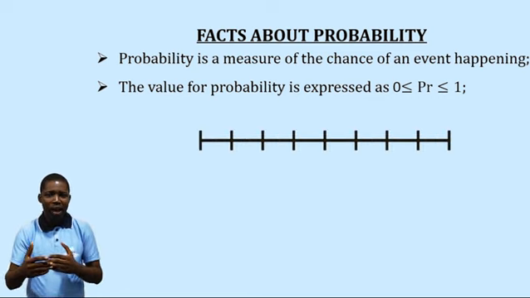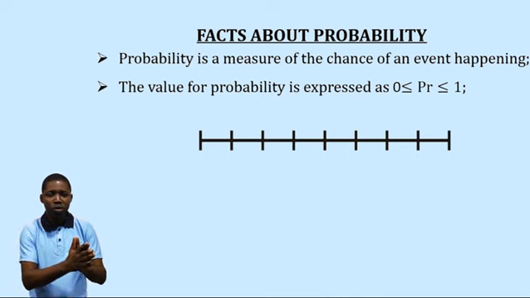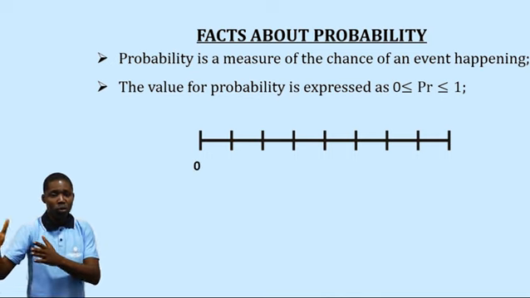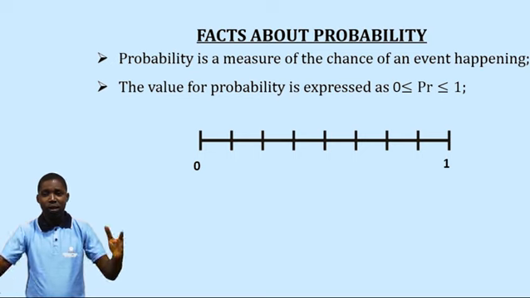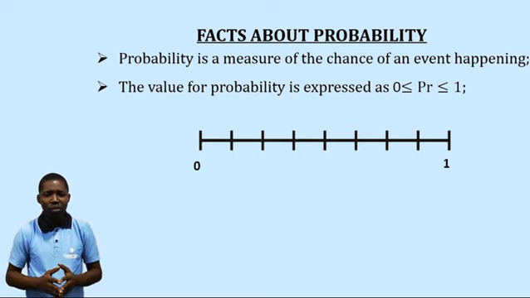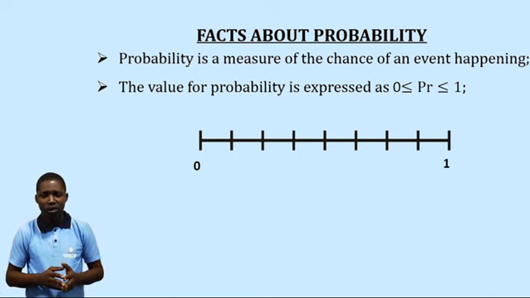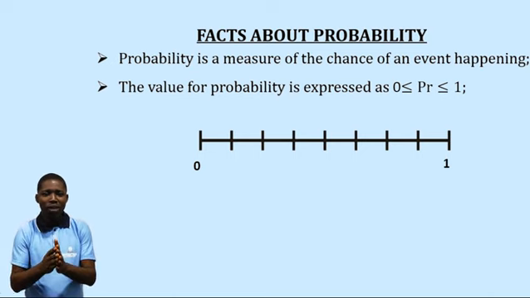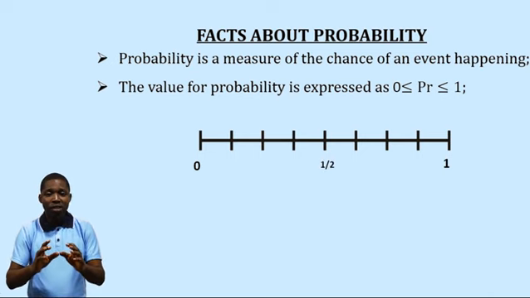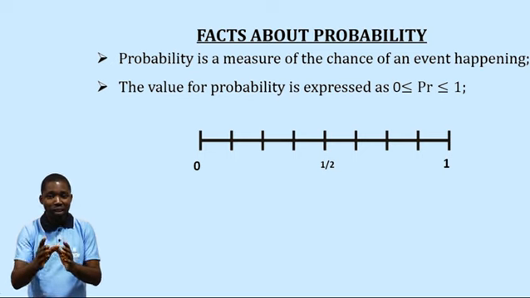On the number line on the screen, we have 0 and 1 at both extreme ends. Now, between 0 and 1, I have some other divisions. If I have a probability that is exactly in between, that indicates the probability is half, 1 over 2.